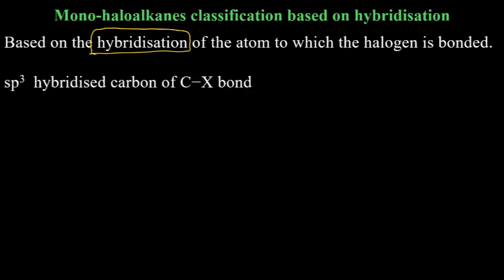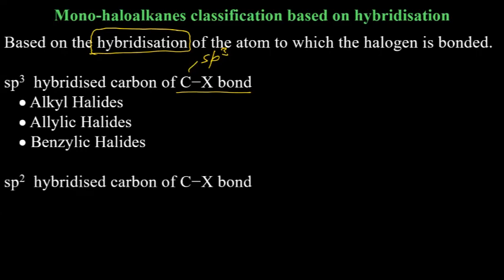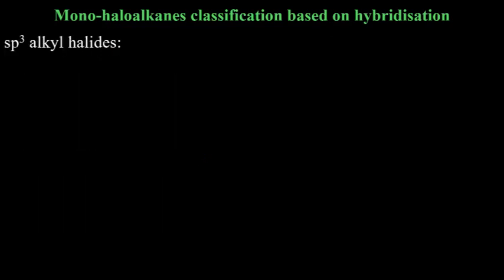For example, sp3 hybridized carbon of the C-X bond, meaning carbon-halogen bond. This carbon is sp3 hybridized. Then there will be alkyl halides, allylic halides, benzylic halides. I will be talking about these three in detail. First, just for reference, the sp2 hybridized carbon of the C-X bond. If it is sp2 hybridized, then there are two possibilities: vinylic halide or aryl halide. Now, in detail, one by one, sp3 alkyl halide.